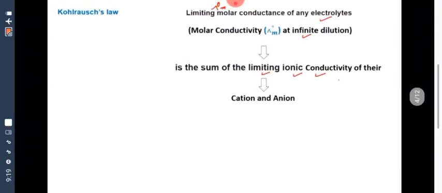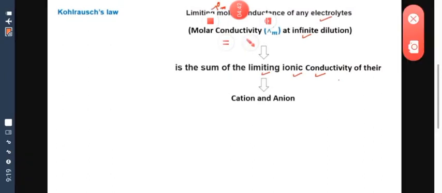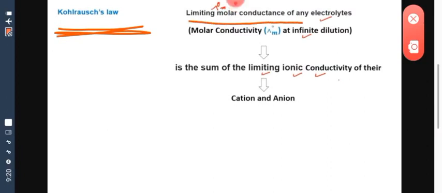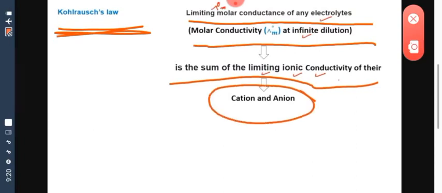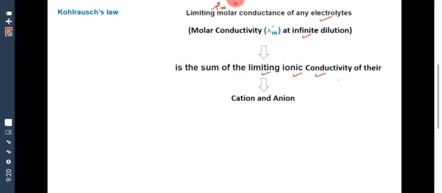So what we learned till now is mentioned here. What is Kohlrausch law in summary? It is the limiting molar conductivity of any electrolyte, or molar conductivity at infinite dilution, which is equal to the sum of the molar conductivity of the cationic and anionic component. So this is Kohlrausch law in summary.